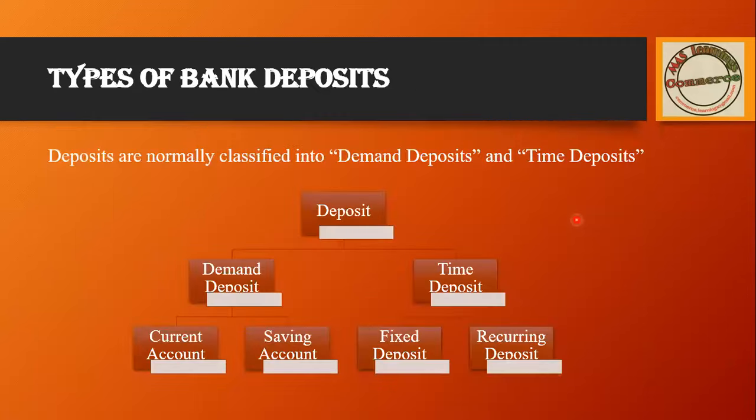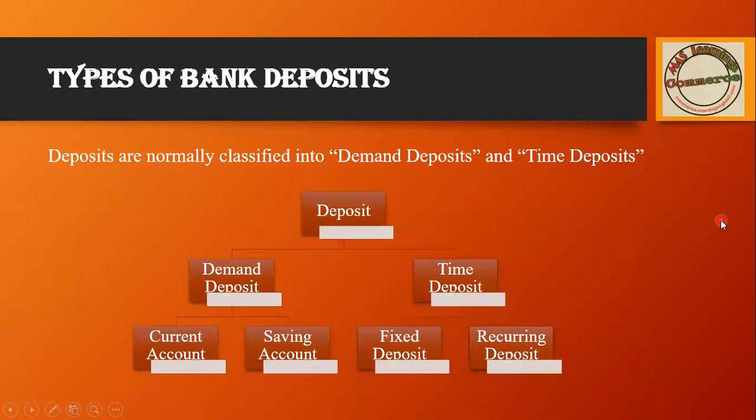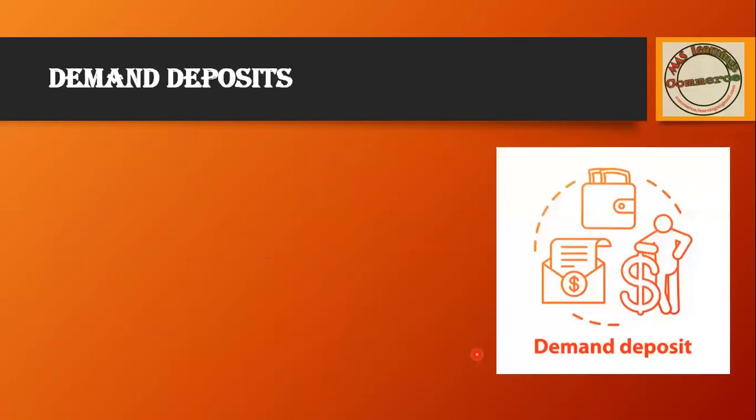Then next, that is the types of deposit. In the previous slide you have seen four types, which we will understand in detail here. Now, deposit: here we have two types of deposit, that is demand deposit and time deposit. In each we have sub-points: in demand we have a current account and saving account, and in time deposit we have fixed deposit as well as recurring deposit. Let's move to the first one, that is demand deposit.